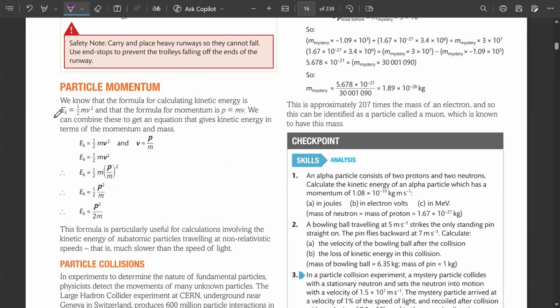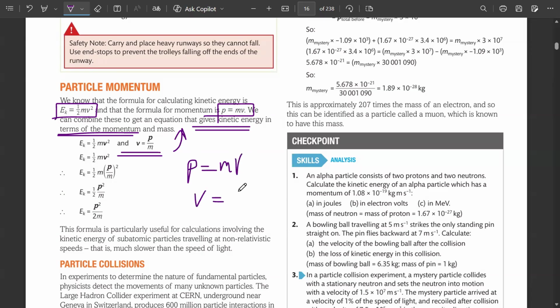Plus, we also know that the formula for calculating kinetic energy is half mv square, and the formula for momentum is p is equal to mv. We can then combine these two formulas to get the equation that gives us the kinetic energy in terms of momentum and mass. So how can you write kinetic energy and momentum? We know that momentum is equal to mass into velocity. What will velocity be? Momentum divided by mass.